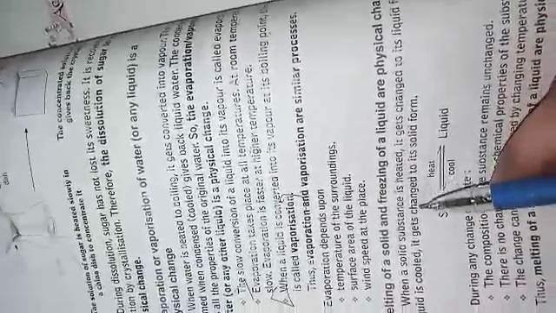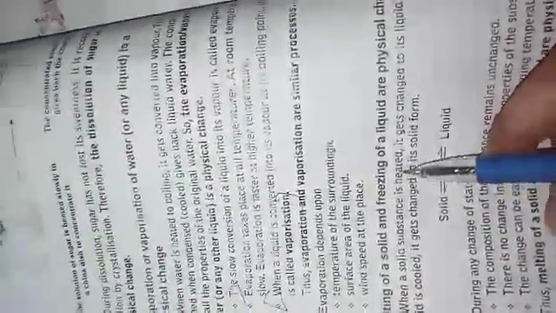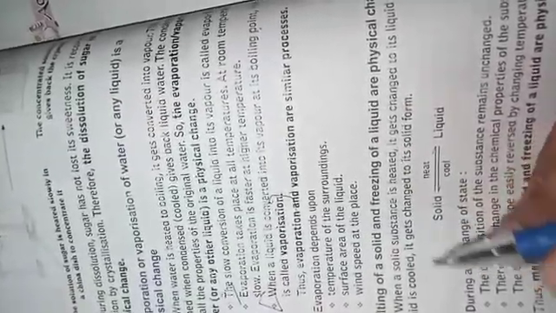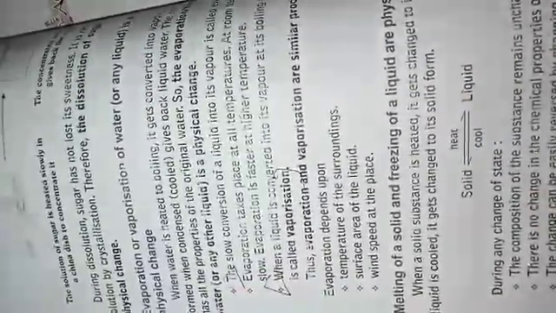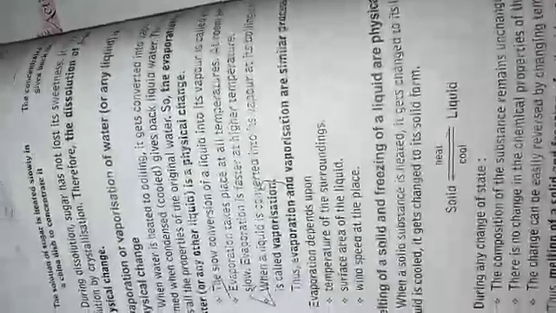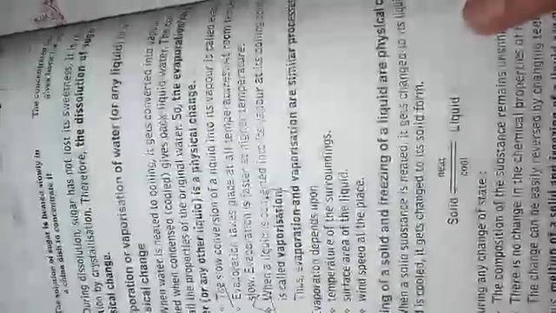If it is covering a small area, then evaporation is slow. Next is wind speed. If the speed of wind is more, then evaporation is fast. If the speed of wind is less, then evaporation is slow. Like if the speed of wind is more, then our clothes dry very easily. If the speed of wind is less, then our clothes take some time to dry.